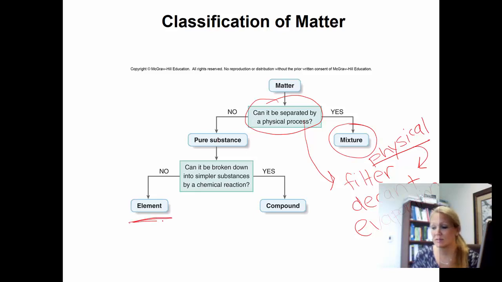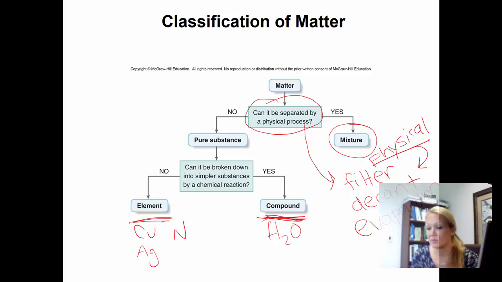There are elements. So you would look at your periodic table. If it's an element, then it has to be a pure substance. And if it is a compound, then it's going to be a combination of elements on the periodic table, such as H2O. And an element would just be in its pure form, something like copper or silver. You could go down the whole periodic table.